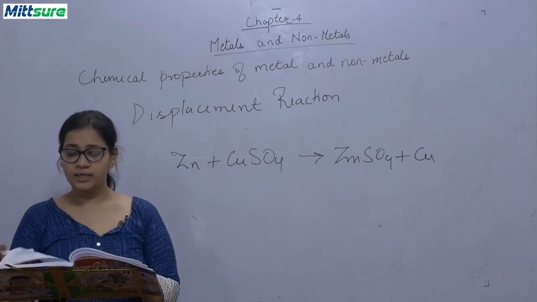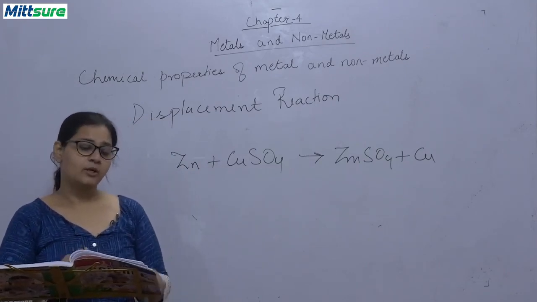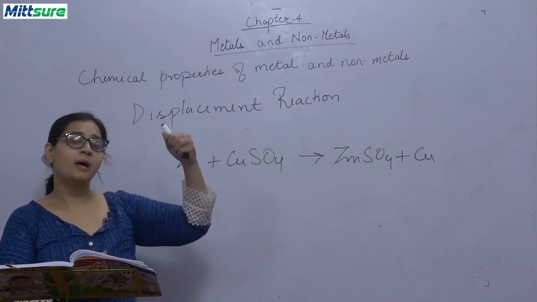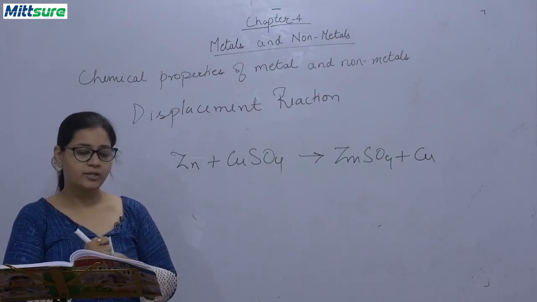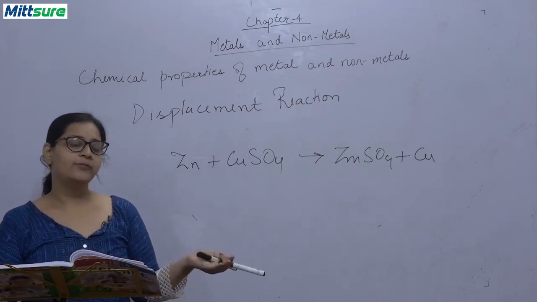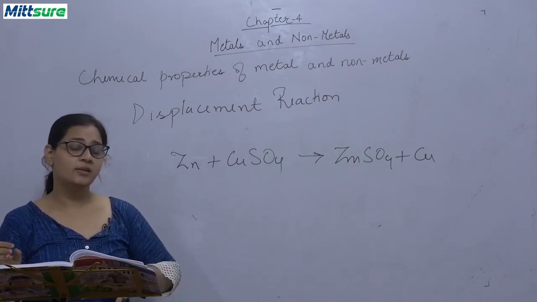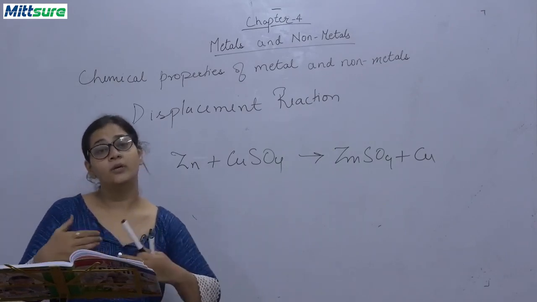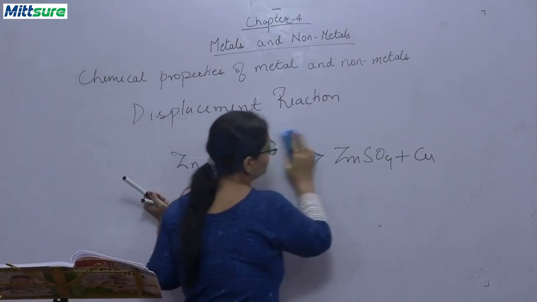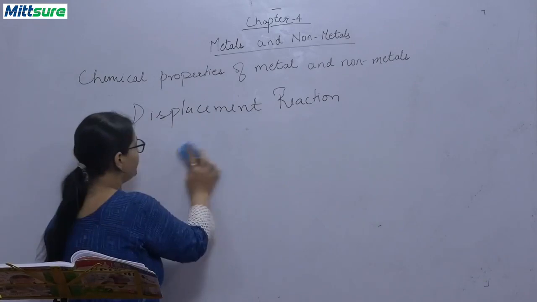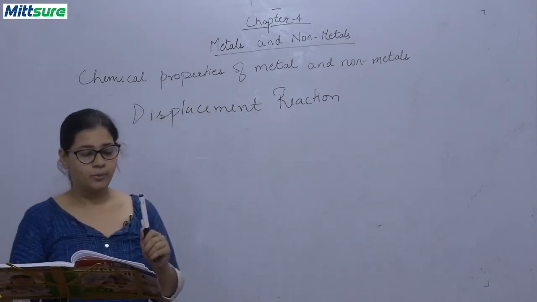Similarly, see copper and silver nitrate. Now silver nitrate, silver comes above copper, it can also replace. Similarly, there are other reactions also. If we take silver and copper sulfate solution or silver and zinc sulfate solution, then it will give you no reaction. Okay. So this is about the reactivity or the displacement reactions given in your books.